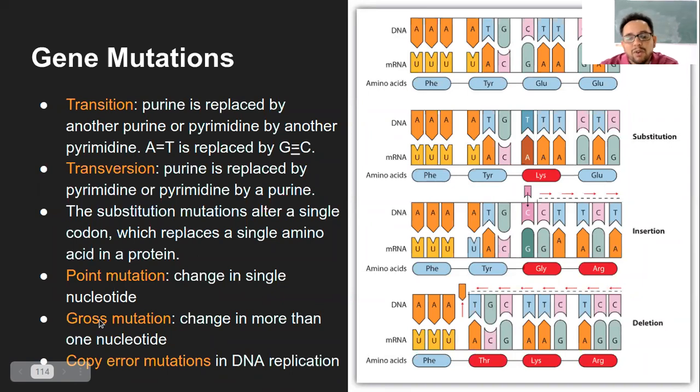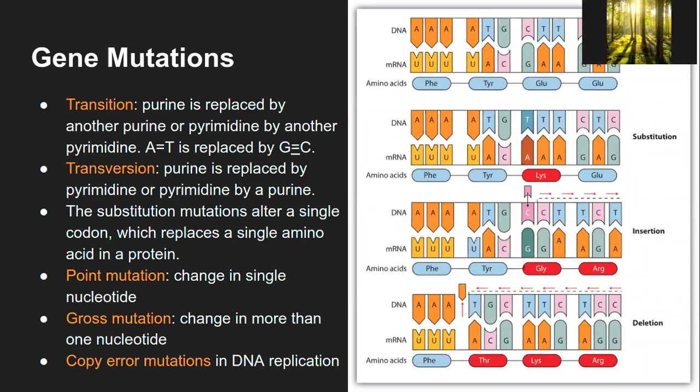Now, there is something called gross mutation as well. Point mutation is a single nucleotide change. Gross mutation is a change in more than one nucleotide. That is, how much of the segment of DNA, whether 2 nucleotides, 10 nucleotides, or 20 nucleotides, is being changed. That is what is called gross mutation. In nature, more of it is point mutation because a single change is easier to happen. Gross mutations are process-related problems, and that way it can also cause change in more than one nucleotide. That is what gross mutation is.